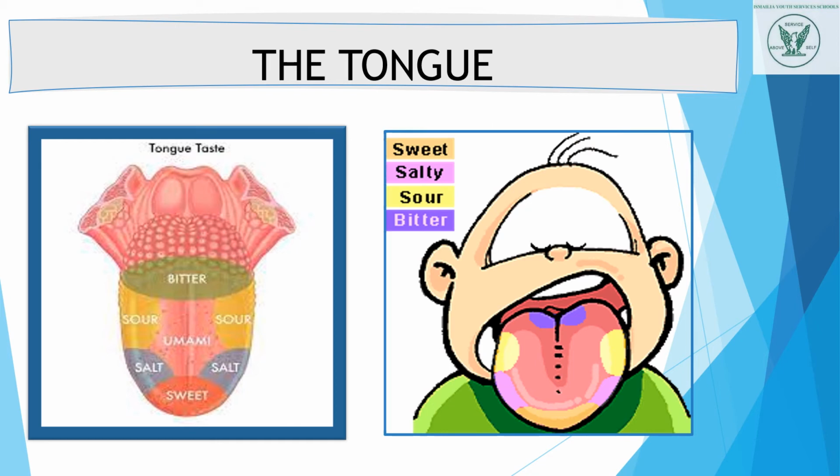If you observe your tongue, the pink part is sweet, here is the salt, sour and bitter. And in the middle, you can see the taste buds that tell us about the taste of umami.